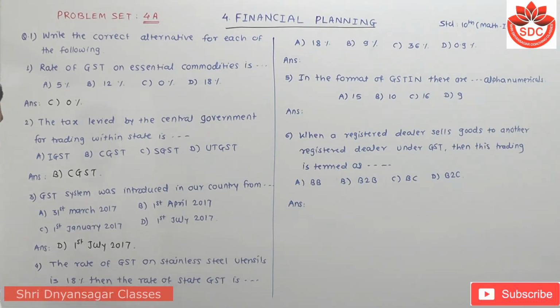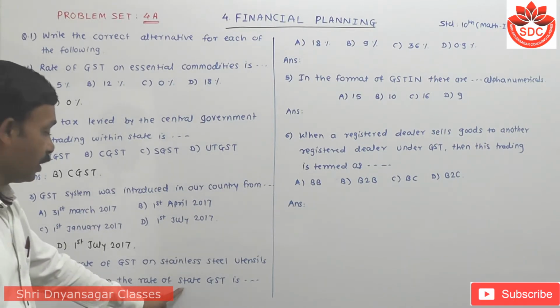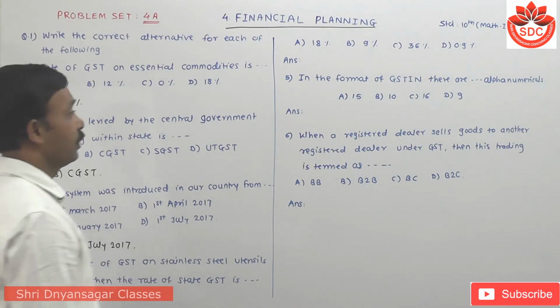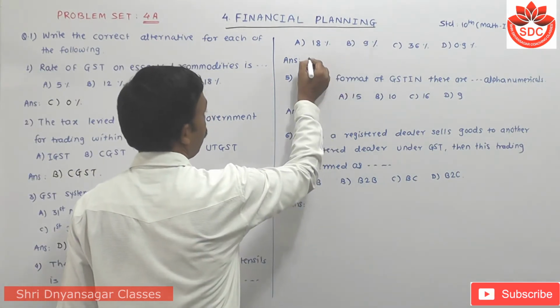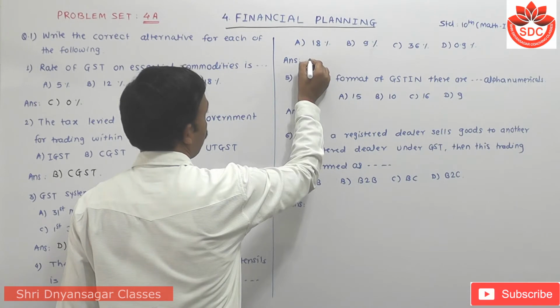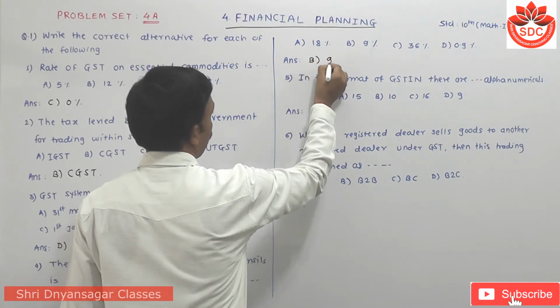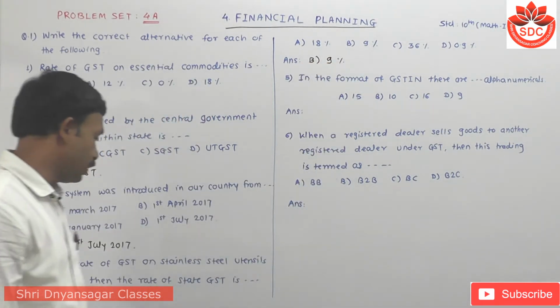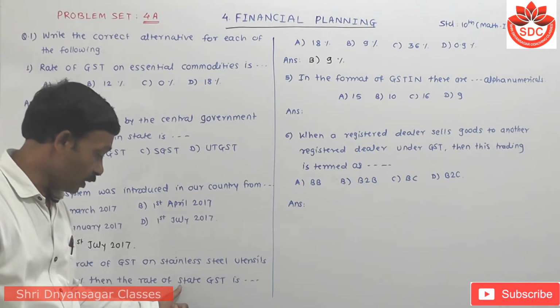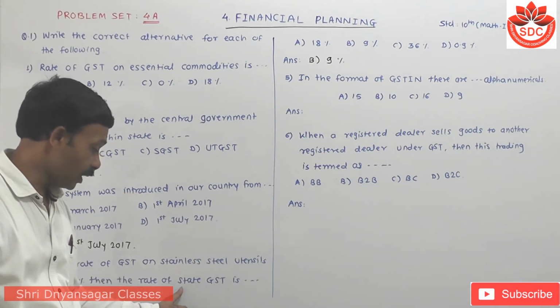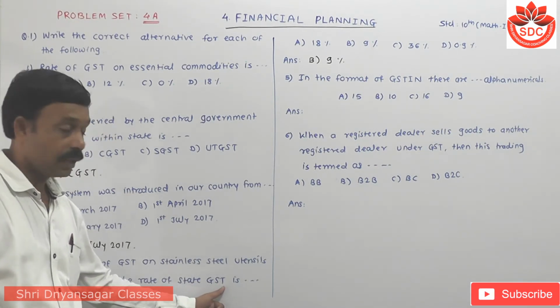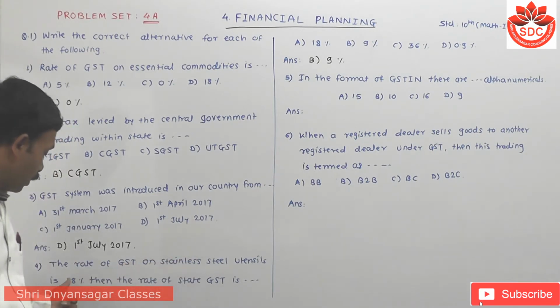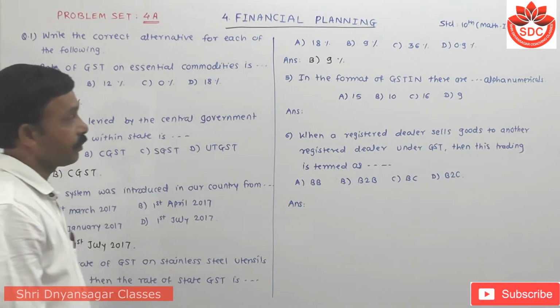The rate of GST on stainless steel utensils is 18%, and SGST is half of GST, that is B. Now look here, CGST and SGST. State goods and services tax, SGST, is half of GST, so half of it is 9%.